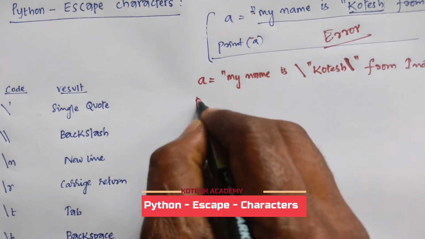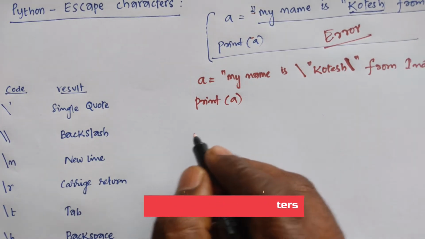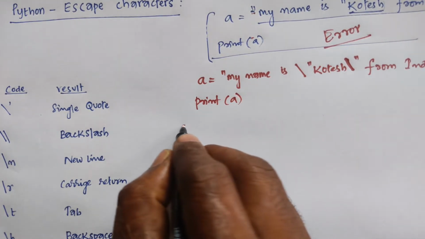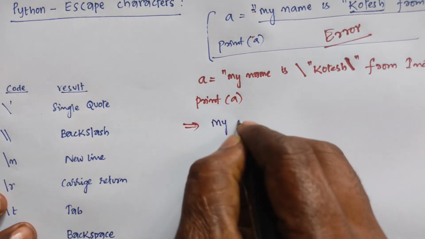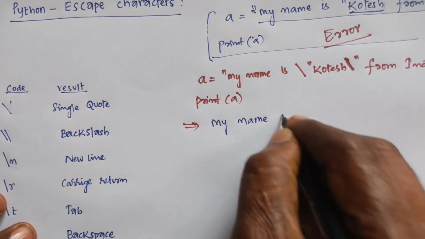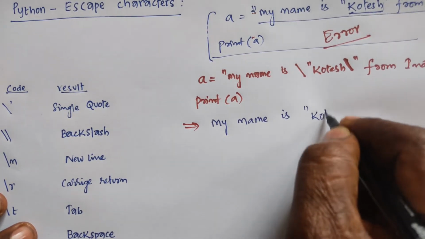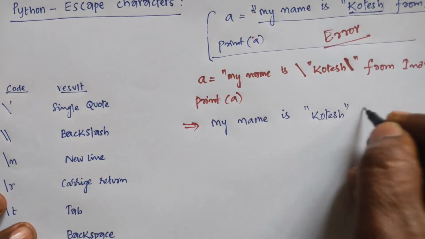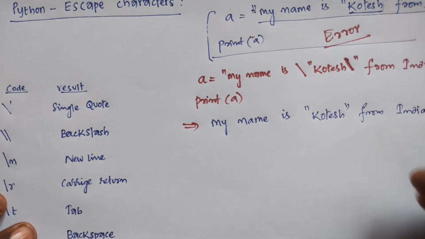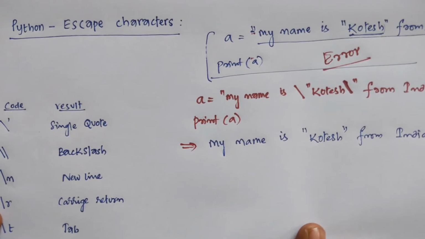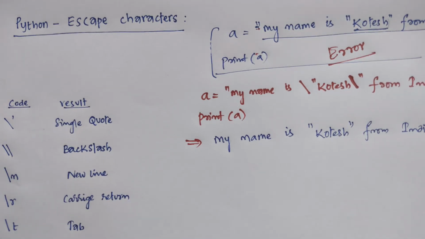Then you can write print of A, and you will get the result: my name is, with the double quotation, from India. This is the actual representation of escape characters. Okay. Thank you.